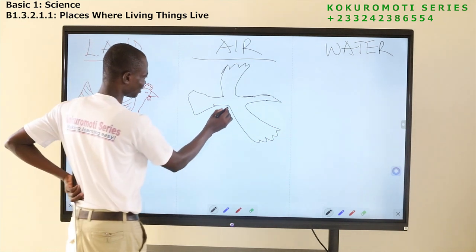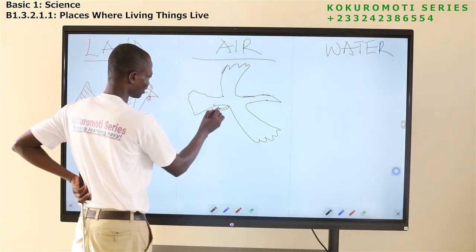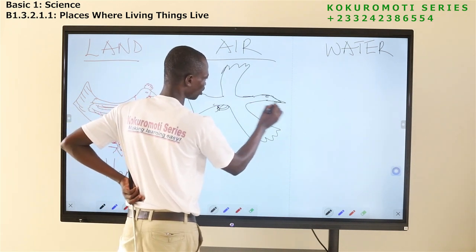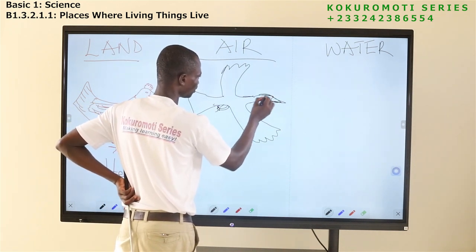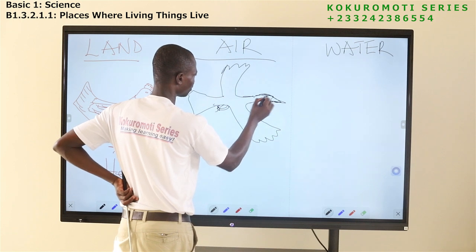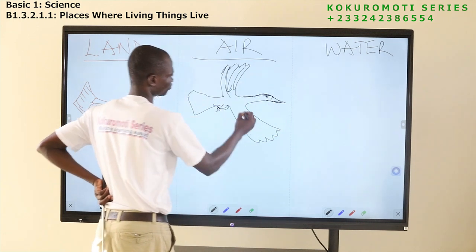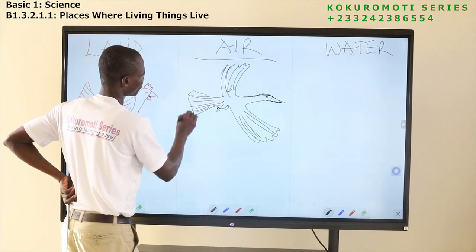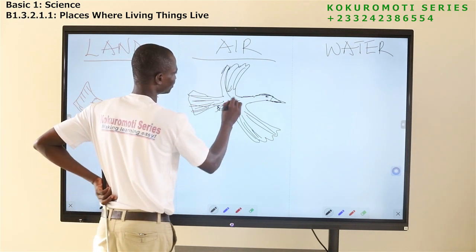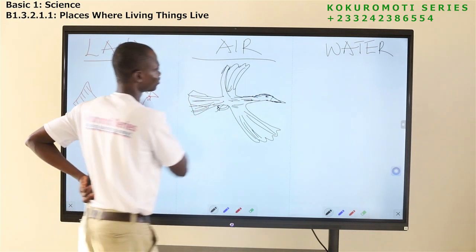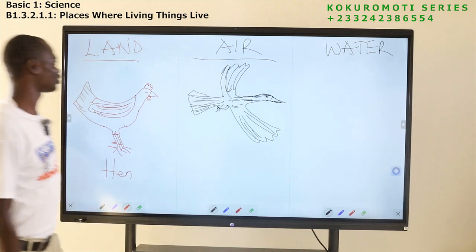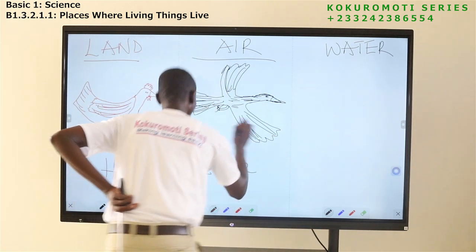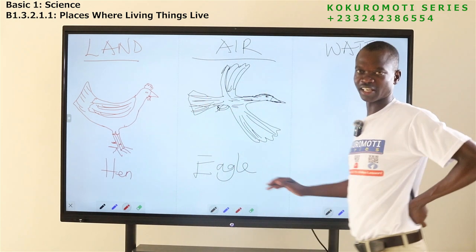You see eagle. These are the legs. So you see eagle, they have long beak. So this is eagle. Have you seen it? Very good. Let me write eagle. Anytime you draw something, write the name under it.